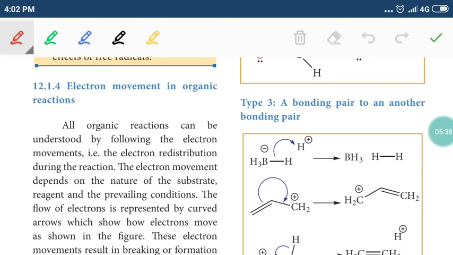The electrons which are not involved in bonding are considered as lone pair of electrons. So these bonded pairs and lone pairs of electrons can be moved from one place to another place, right? So electron movements are common. If a chemical bond is broken, the bonded pair will be shifted as another type of electron. Okay, so electron movements are common in organic reactions.